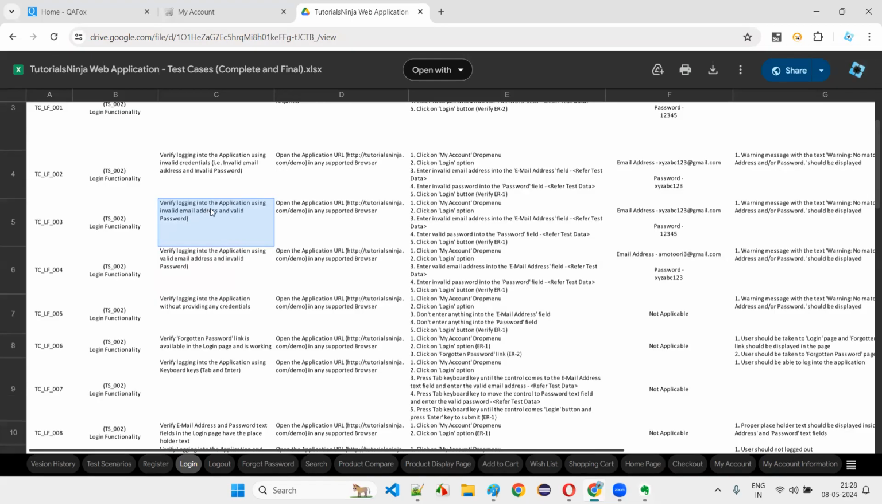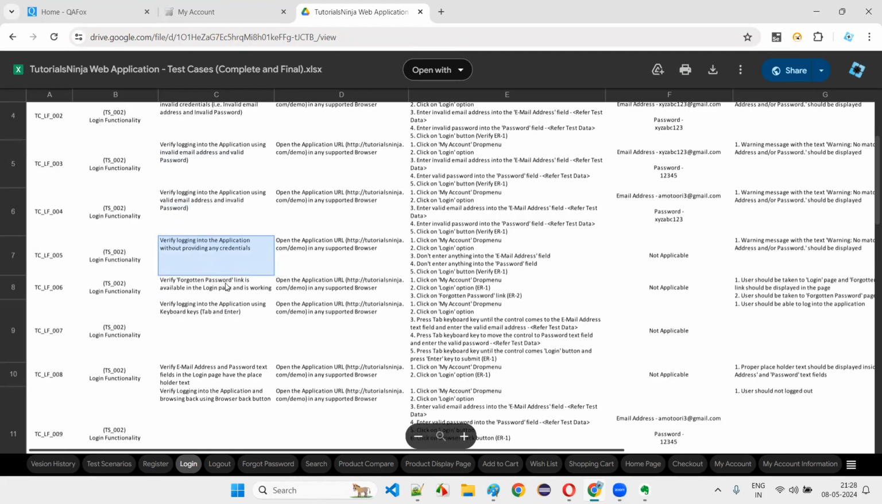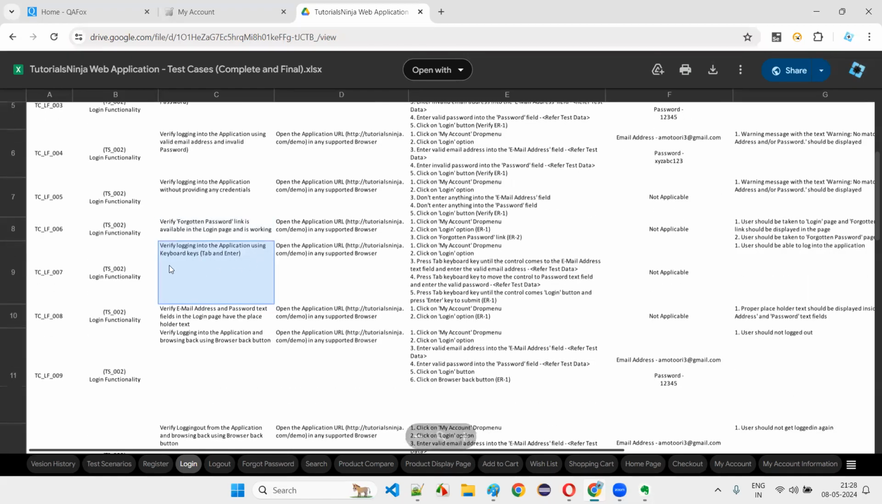Verify logging into the application using invalid email address and valid password. Verify logging into the application using valid email address and invalid password. Verify logging into the application without providing any credentials. Verify forgot password link is available on the login page. Verify logging into the application using keyboard keys. Have you thought of this kind of test case? Without using the mouse, you have to log into the application.